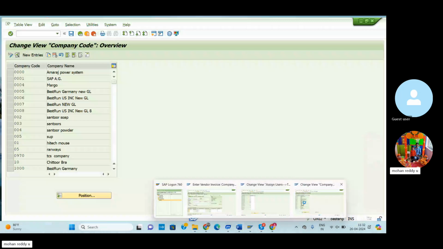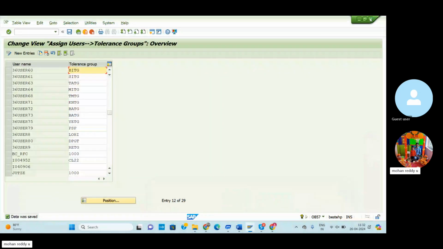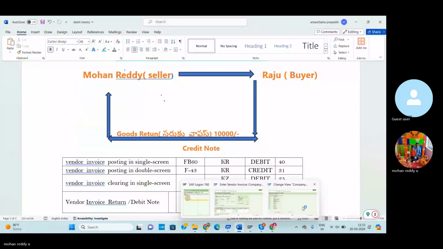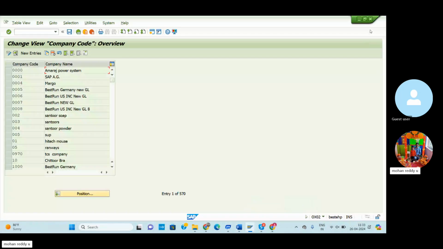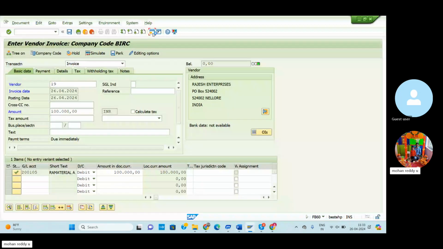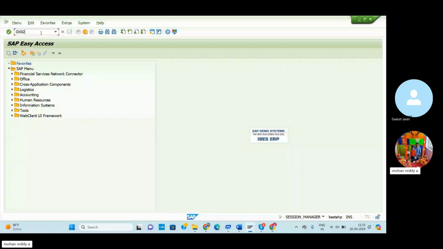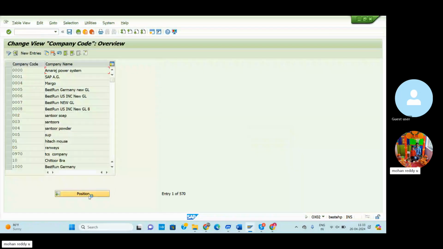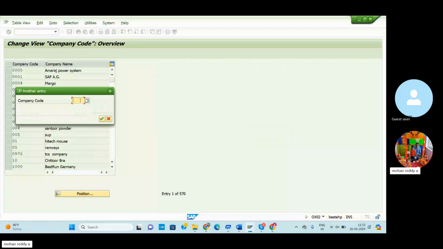So then go to OX 02. Now I can cancel this one and go to the new screen. OX 02 is the creation of group of company. Before that, let us check whether our Birla company is there or not. BIRLA.